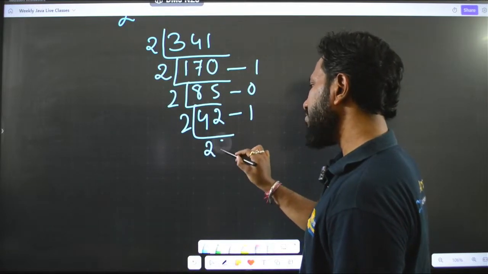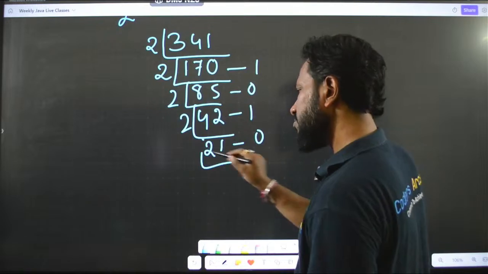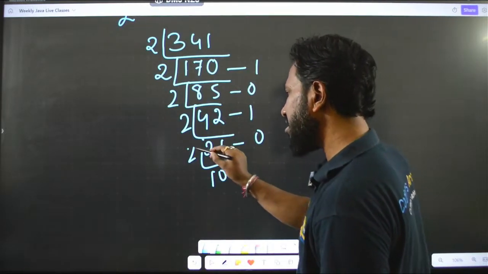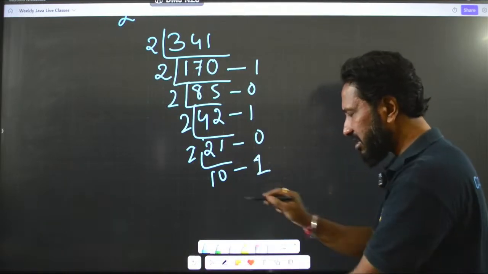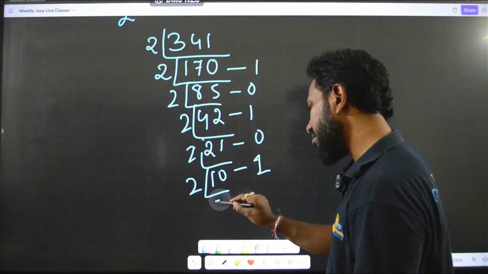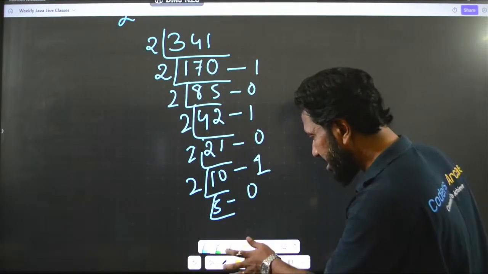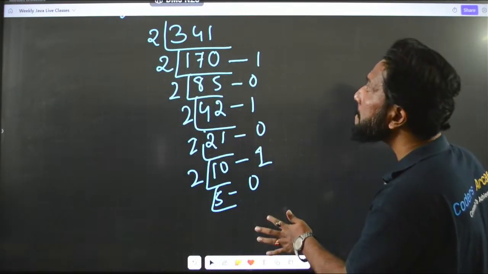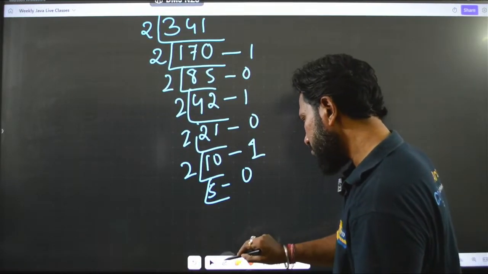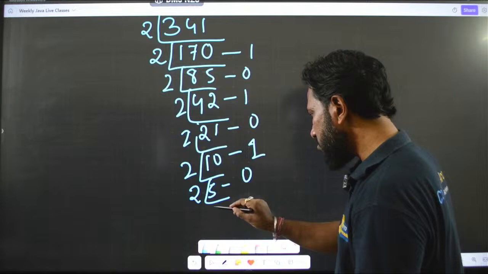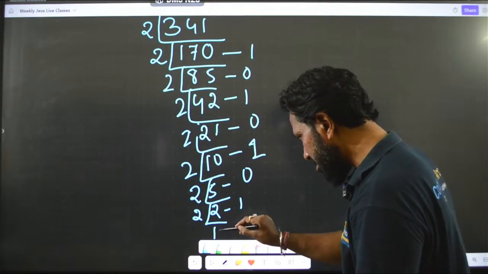2 20, how much? Sorry, yeah, 21 only, remainder is 0. 2 10s are 20, the remainder is 0 or 1, odd number, right? So, remainder is 1. So, ultimately here it is 2 5s are 10, remainder is 0. Then, let me just drag it a little bit up. 2 2s are 4, the remainder is 1. Then we have 2 1s are 2, the remainder is 0.